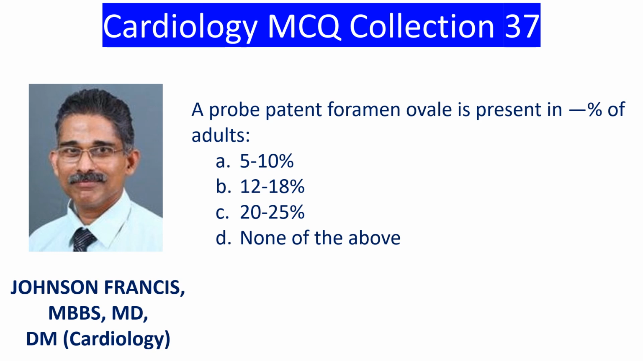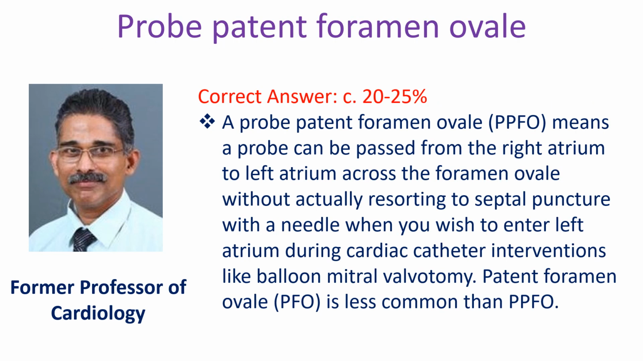A patent foramen is present in dash percent of adults. A, 5 to 10%; B, 12 to 18%; C, 20 to 25%; D, none of the above. Correct answer: C, 20 to 25%.